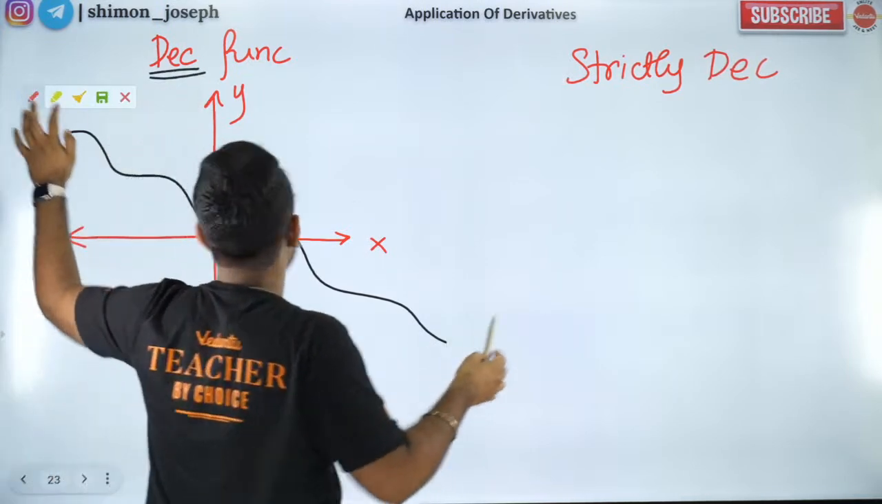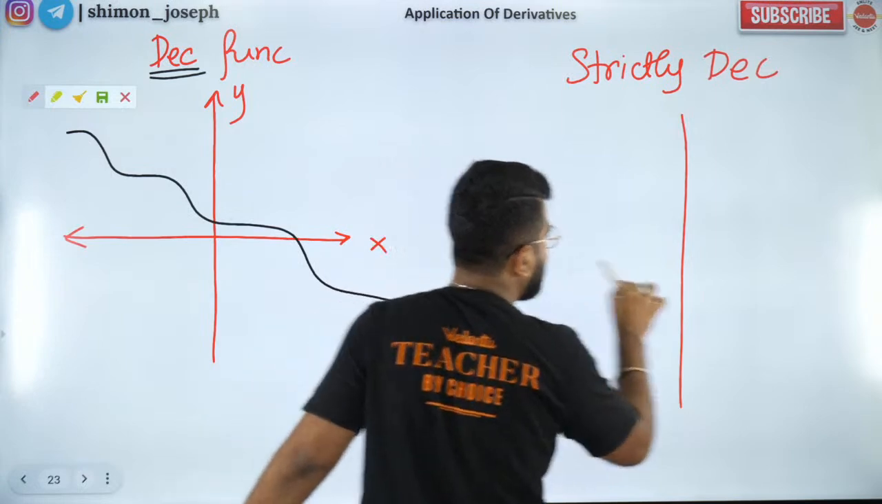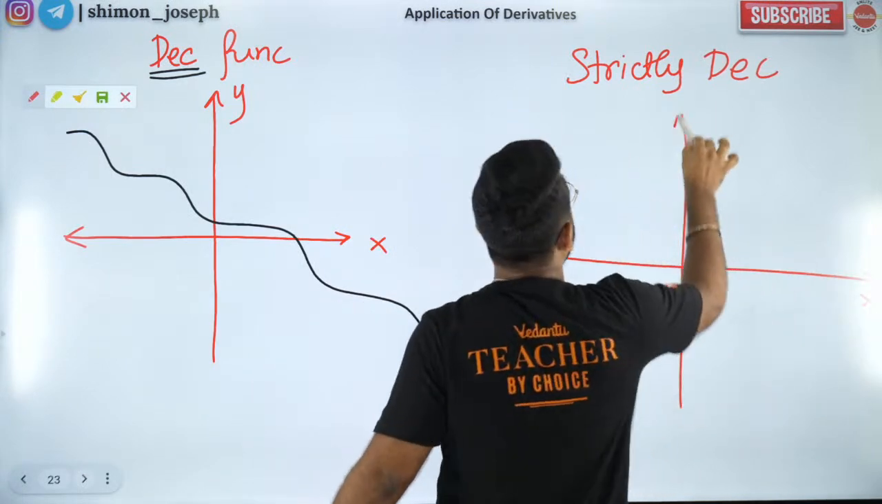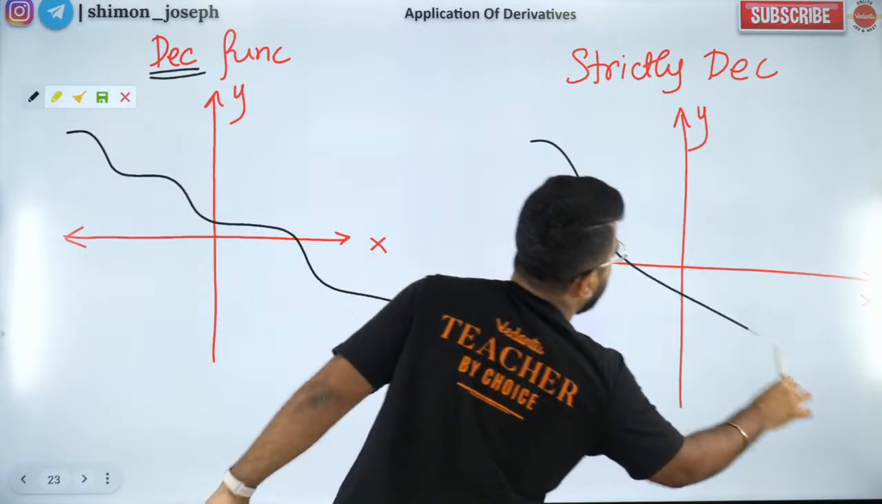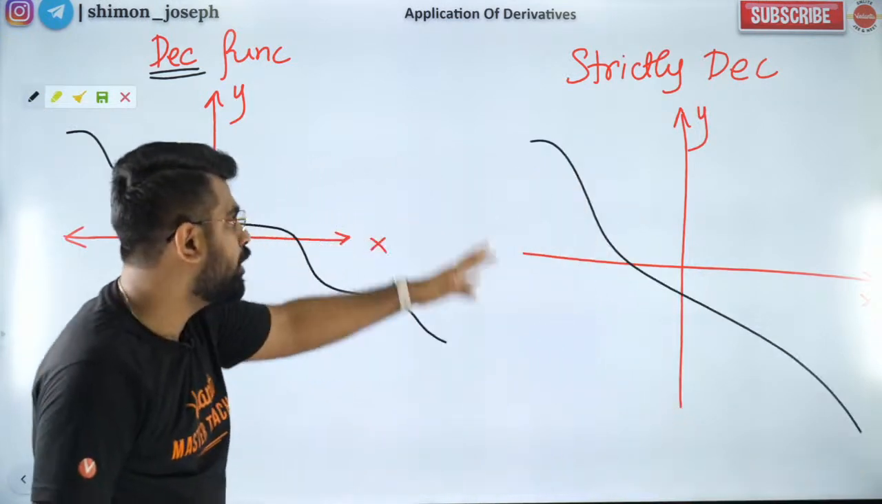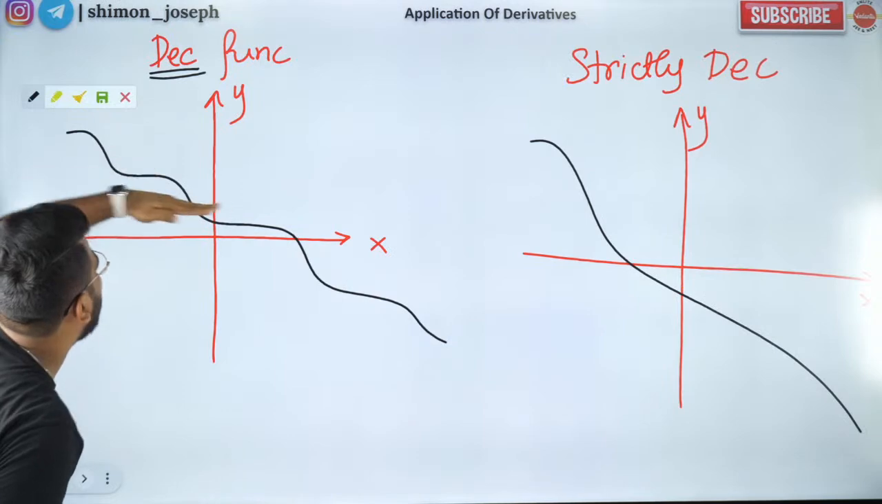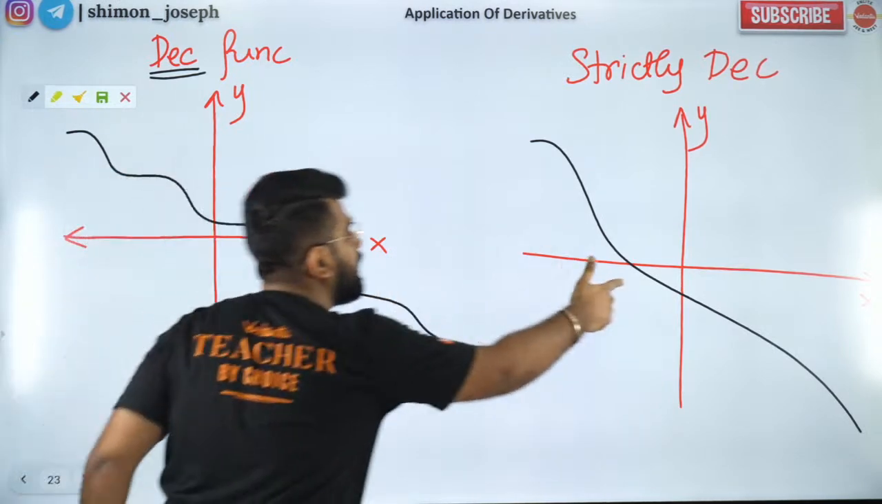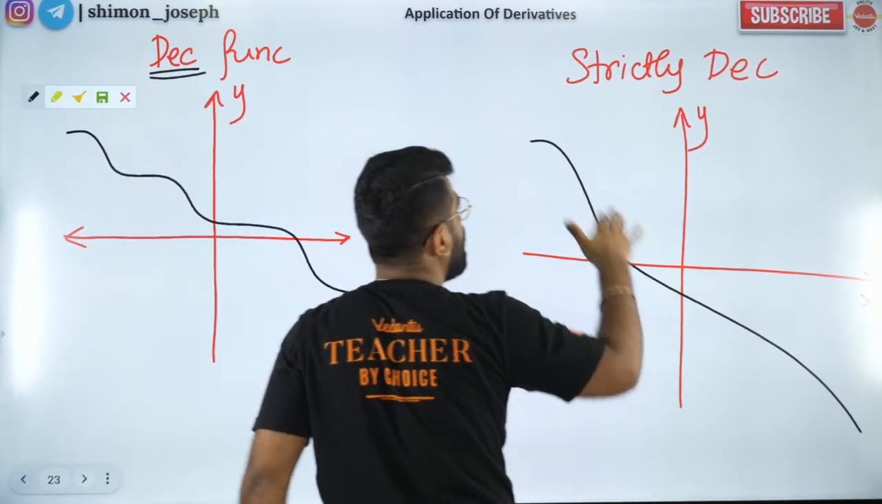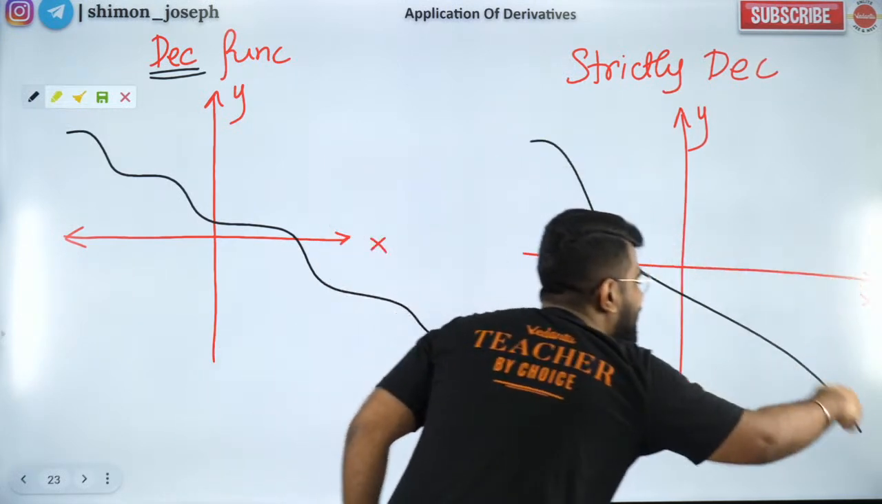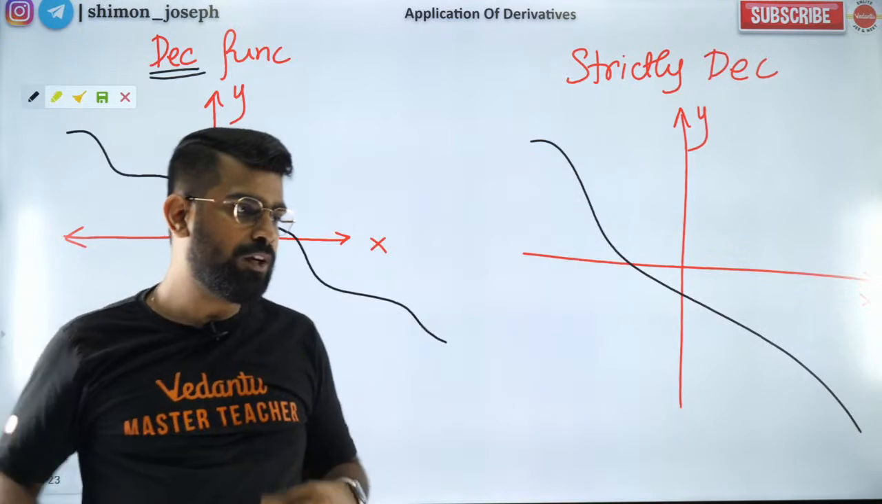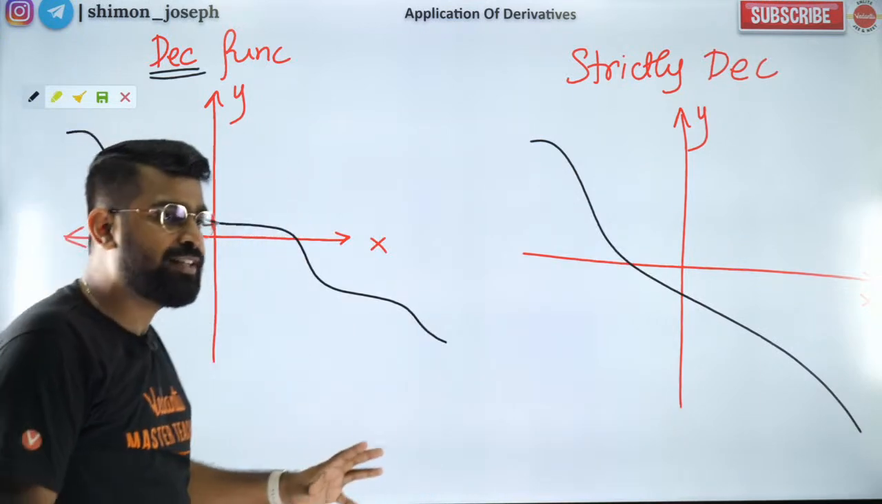Okay. Now let's go to strictly decreasing. Strictly decreasing means it cannot be flat. This is strictly decreasing. You see, here we have some flat portions, but here there are no flat portions. So this is strictly decreasing. From left to right, it is constantly coming down. Okay, are you all clear with it?